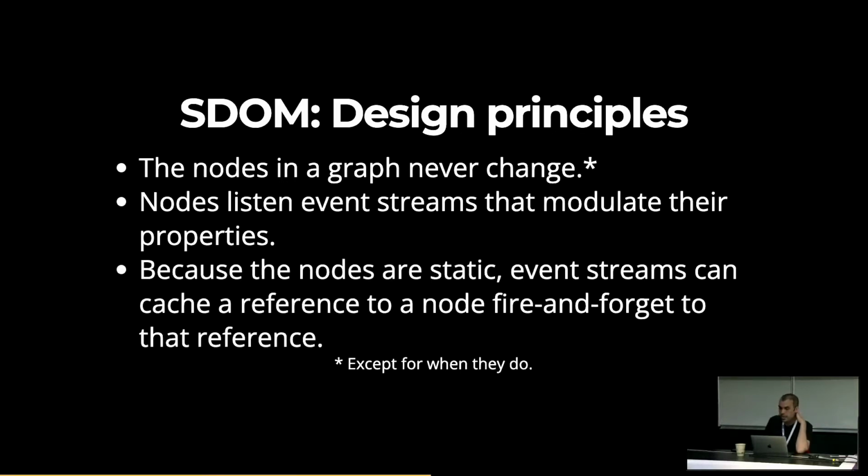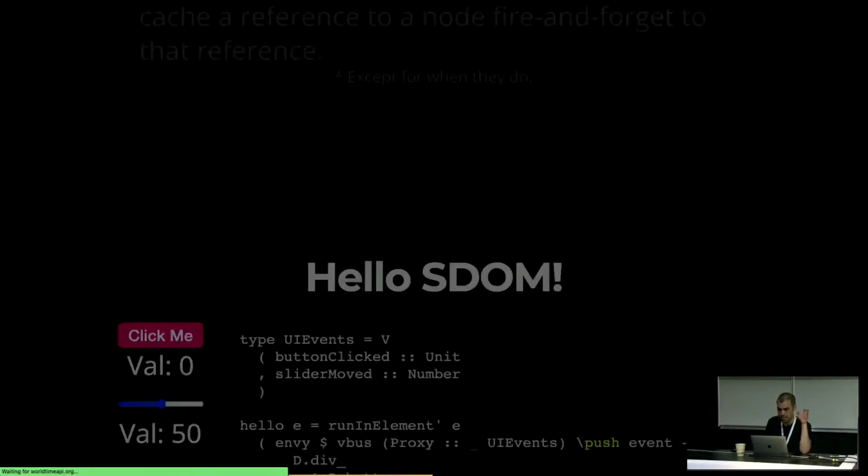And because the node is static, event streams can cache a reference to the node. So that means no more calling document get element by ID. Now, this is the DOM. So with audio, we're not calling document get element by ID, but in the DOM, you can cache it once and fire and forget to the node, and you know it's always going to be there because it's never torn down, because it's static. So that's the methodology. That's the important bit to take away.